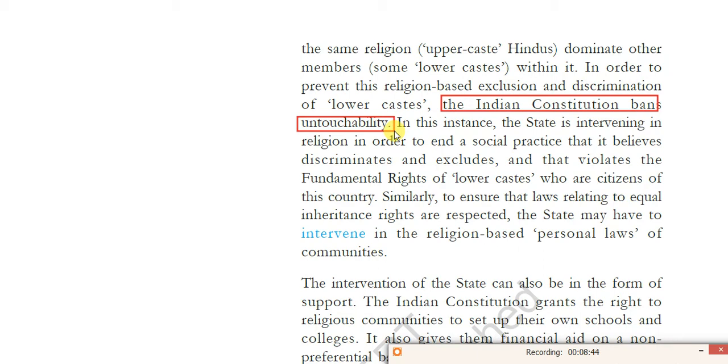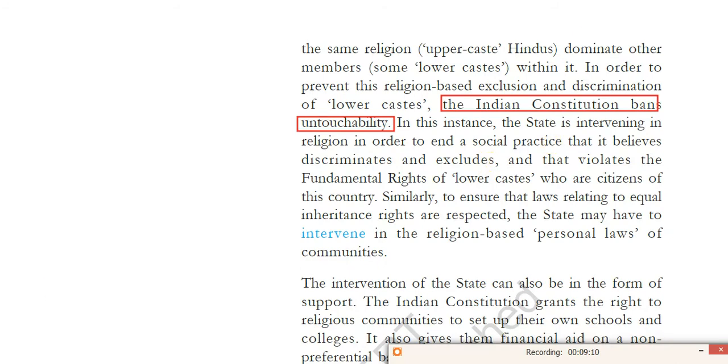Article 17 is not a self-executory article. For execution, the Parliament has to make certain laws. That is, the SC/ST Atrocities Prevention Act 1986, an important act. Like this, Article 17 is going to be implemented. The state intervenes in religion in order to end social practices, that is beliefs and discriminations.